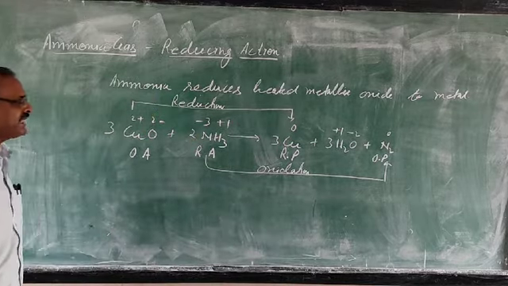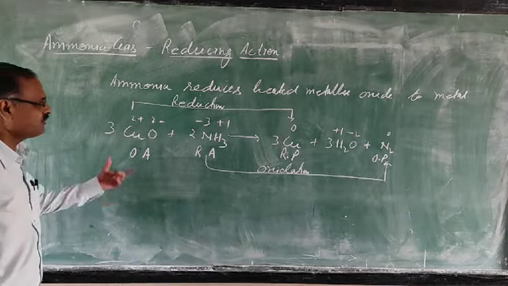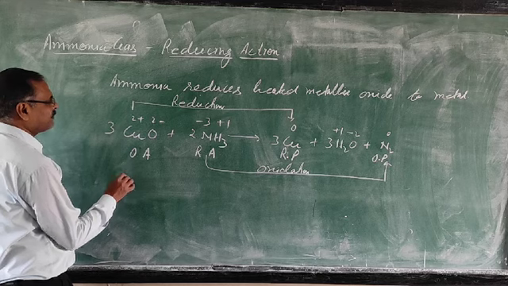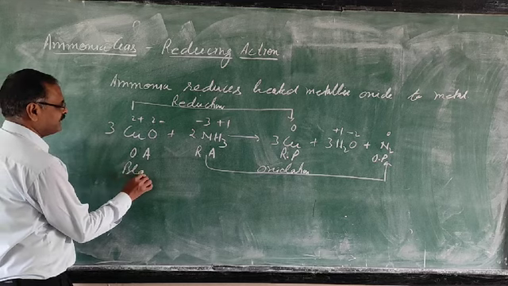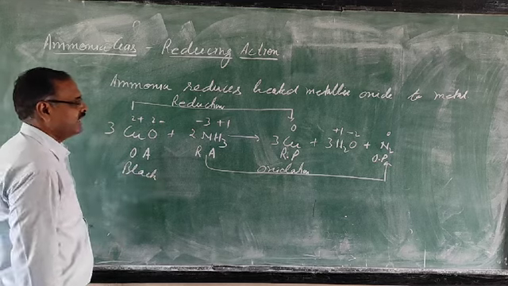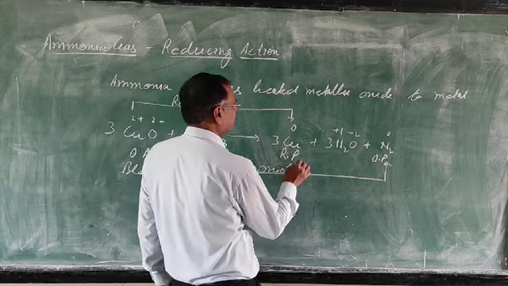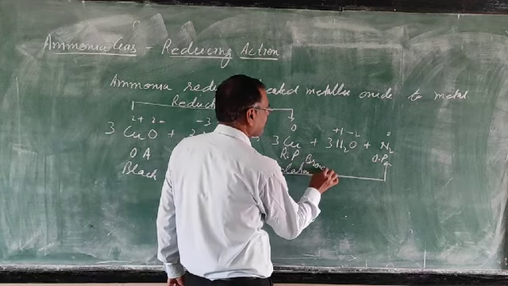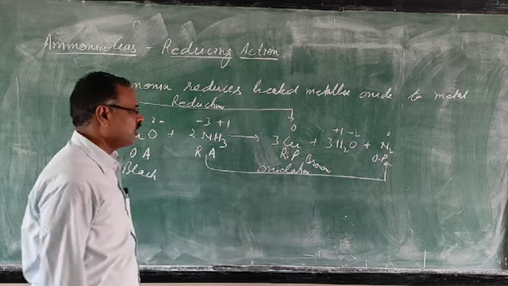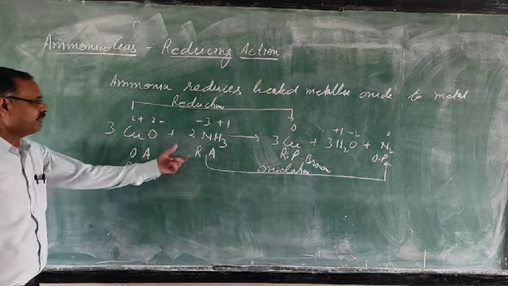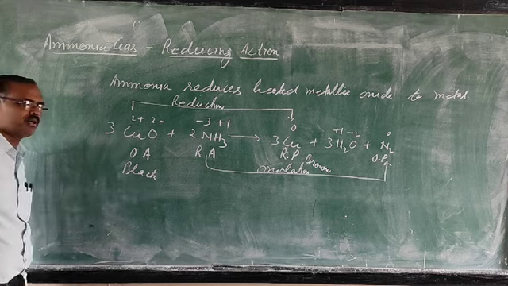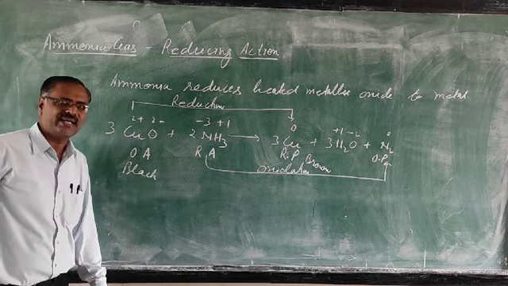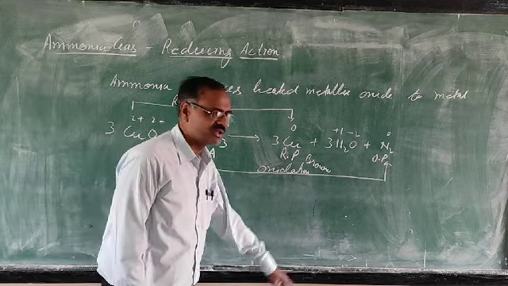Now the questions will be asked to you. First of all, observation. What is the color of copper oxide? This is black, and this copper is brown. So what you will observe, when ammonia is passed over heated copper oxide, you will observe that black copper oxide is reduced to brown copper.